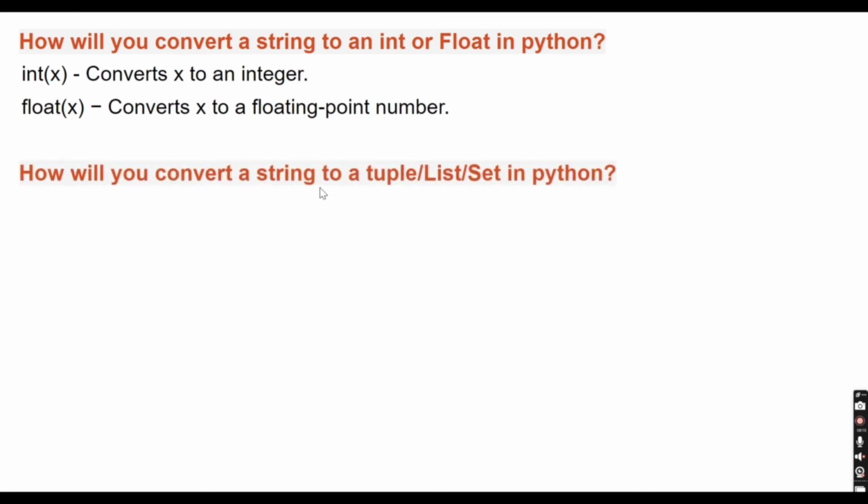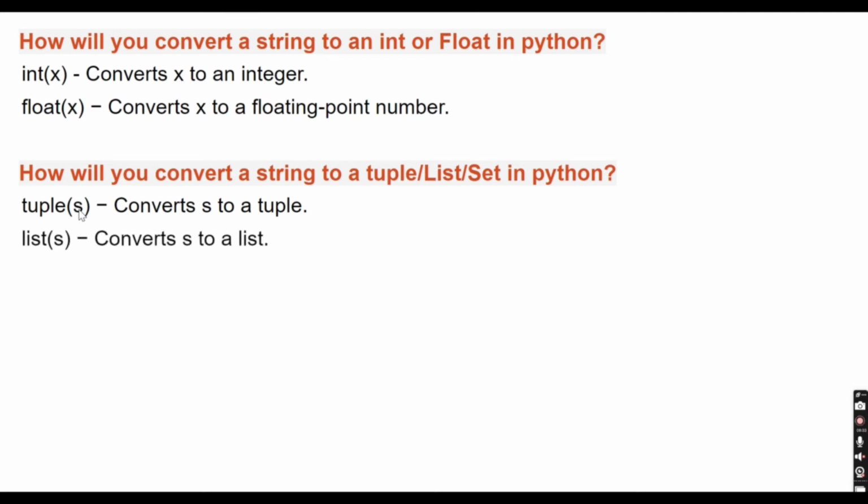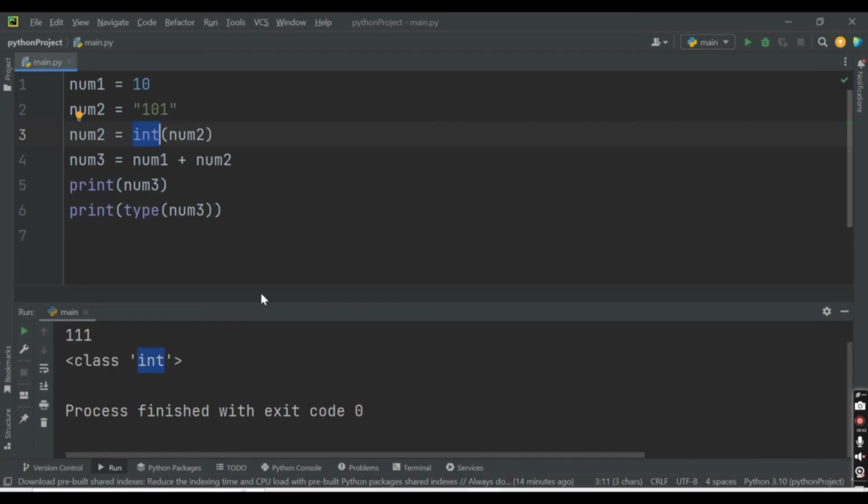How will you convert a string to a tuple, list or set? We have seen how to convert a string into an integer and float. Now we will see how to convert a string to a tuple, list or set in Python. To convert a string to a tuple, you need to use the function tuple, and inside it you pass the string. In similar ways, for a list you use the list function, and for a set you use the set function. Now let's see that in our demo.